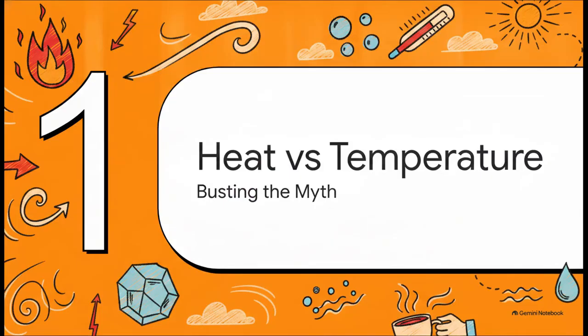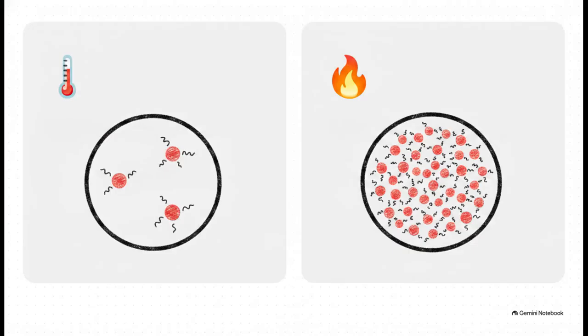All right, Section 1, the heat versus temperature myth. Let's bust this thing. Okay, let's break down these two concepts side by side. First up, we've got temperature. Scientifically speaking, temperature is simply a measurement of the average kinetic energy of the particles in a substance. The key word here is average, like how fast are those tiny microscopic particles vibrating or zipping around on average.